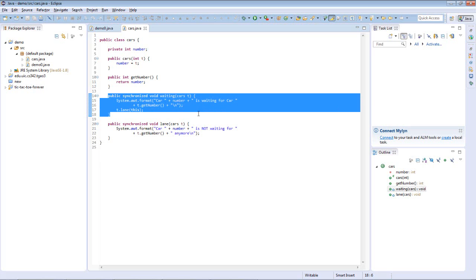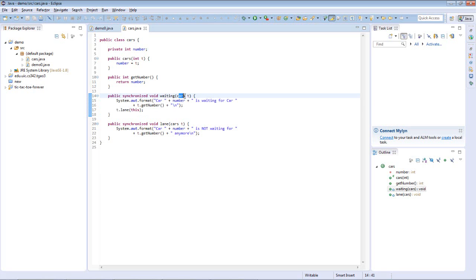And we have a waiting function. This waiting function takes a car's object t, and this object car t is what the car is waiting for, and it basically prints out a statement saying this car is waiting on car t.